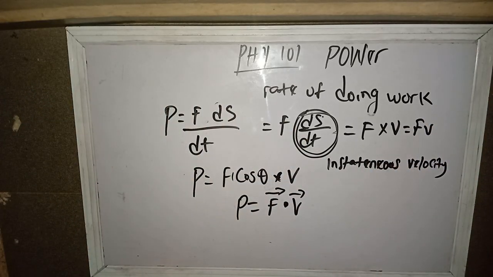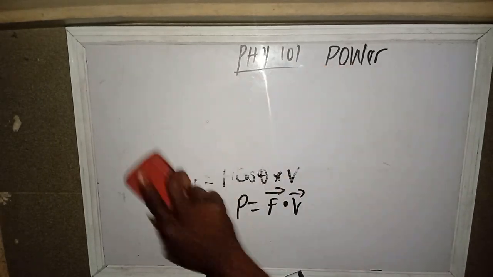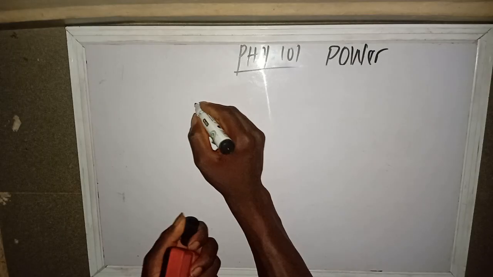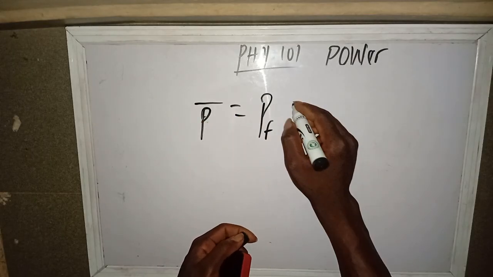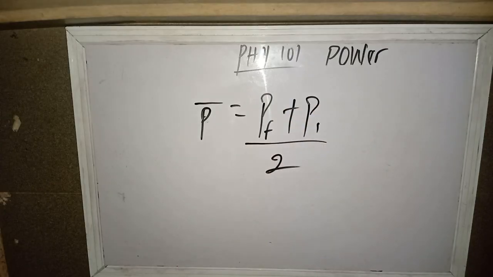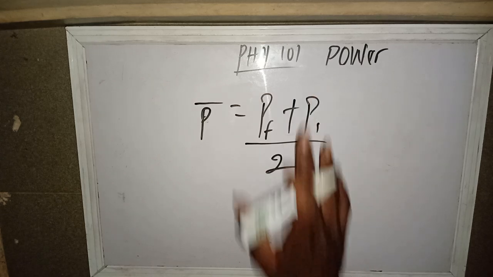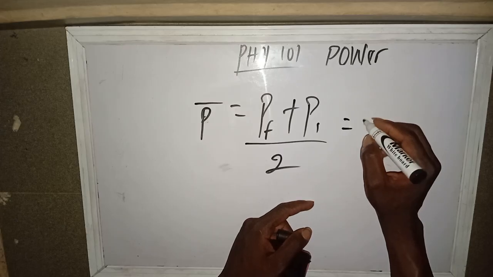So I don't think there's any big deal on power again. There is something we call average power. Average power is power final plus power initial over 2. Take note of that.